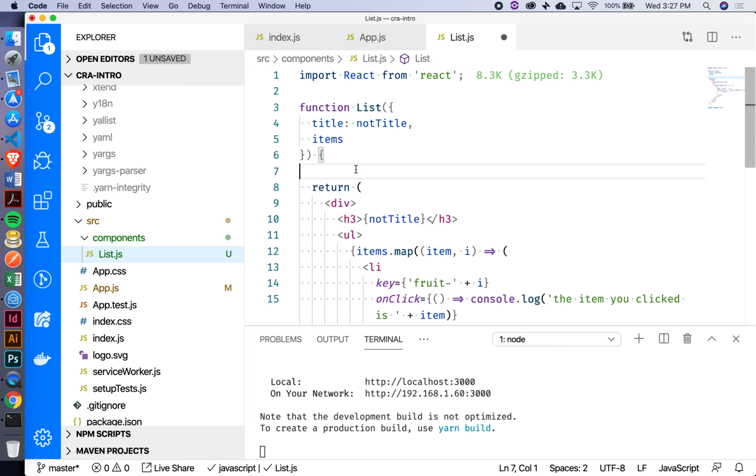So which is the best way: equals props or passing parameters? I prefer doing it this way, but once you have a whole bunch of props in there, it gets a little bit long. So it's really up to you stylistically. If you were working on a team, they would probably have certain specs on how they wanted that to look. So just be flexible with it. Know how it works and how to apply it.